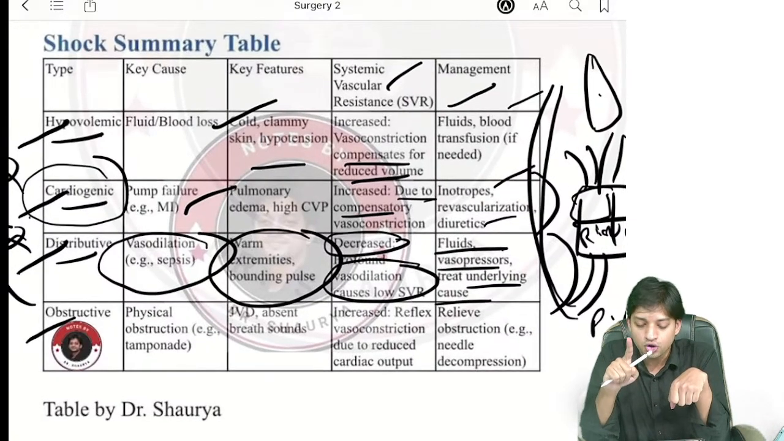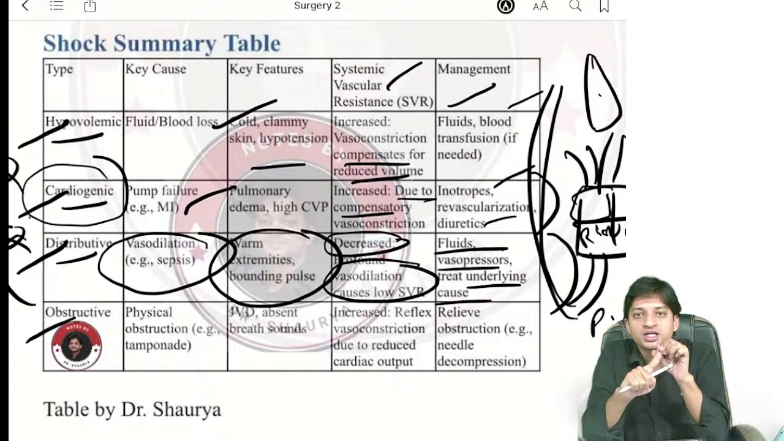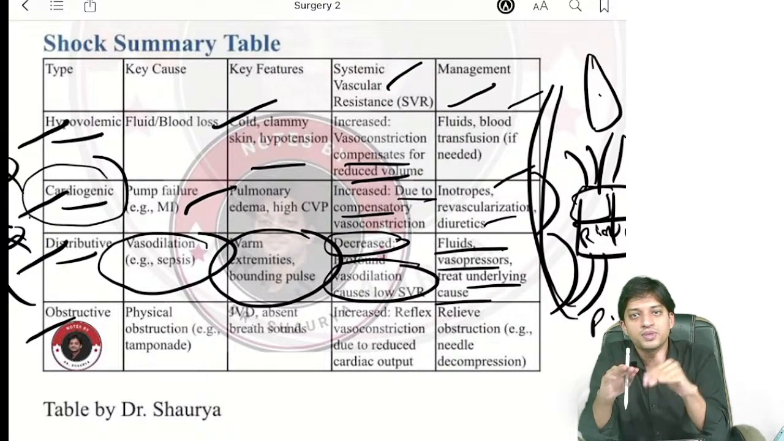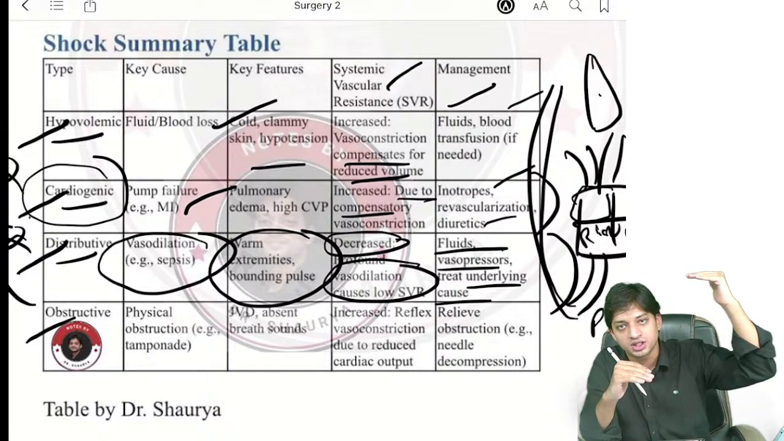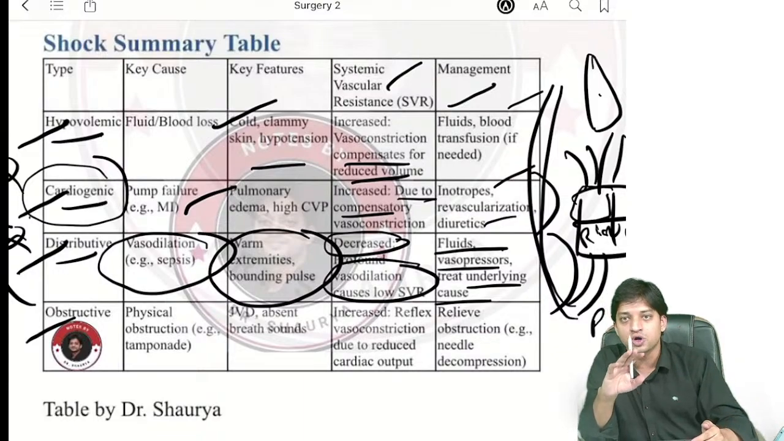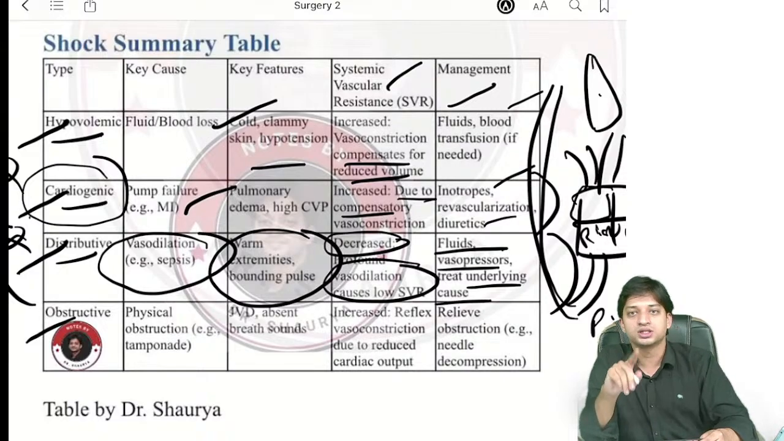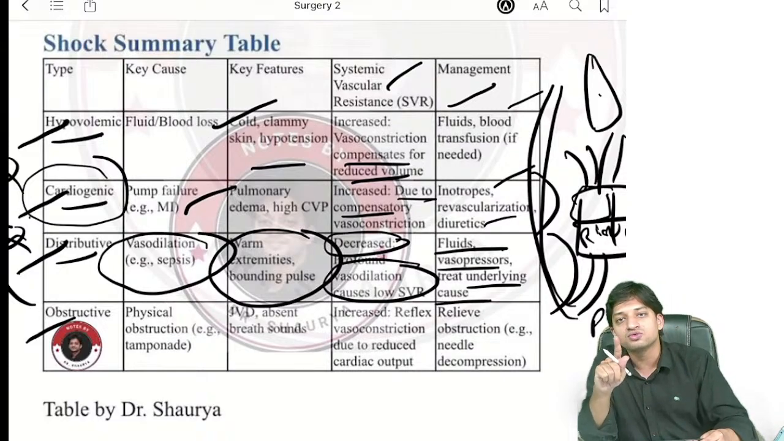Distributive shock, only shock where systemic vascular resistance is going to decrease. In all the rest, systemic vascular resistance will increase, but in distributive shock, systemic vascular resistance will decrease. First. Second thing, systemic vascular resistance.